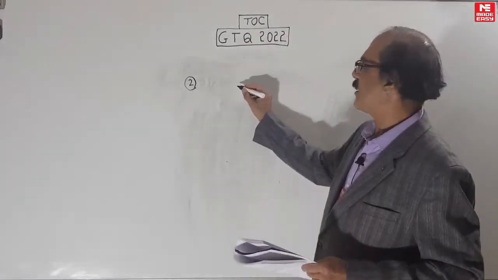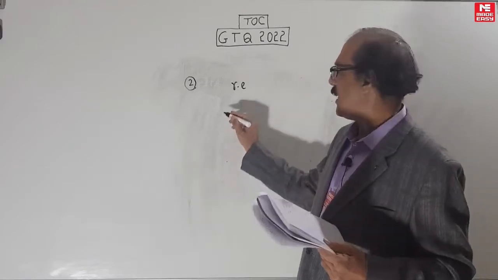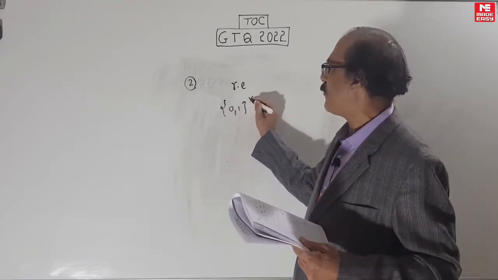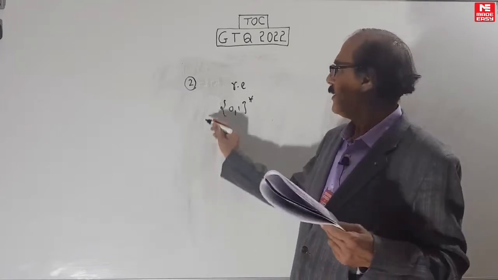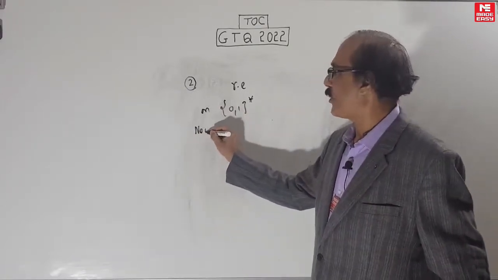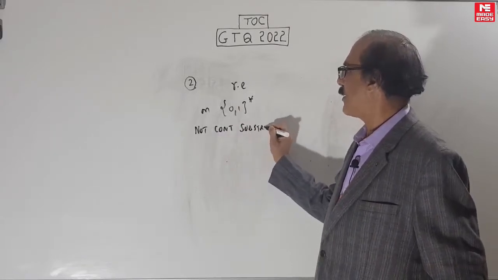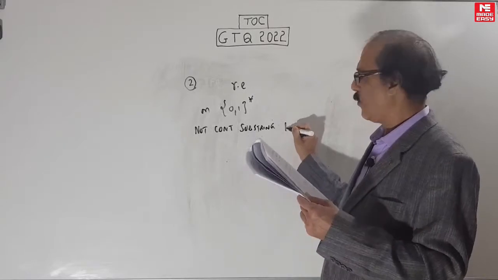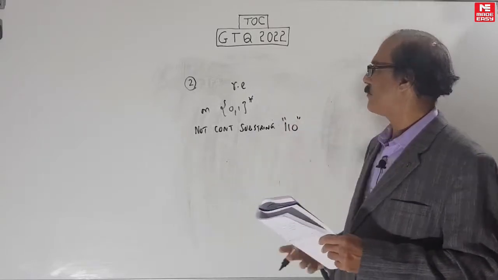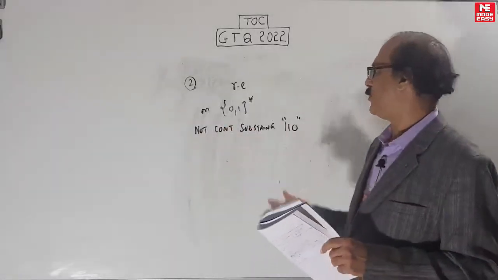Which of the following is a correct regular expression for all the strings on the alphabet {0, 1}*? That means the alphabet is 0, 1. Regular expression on this, and what they are asking for is not containing the substring 110. This is the question. Now before I write the answer, I want you to think about this.